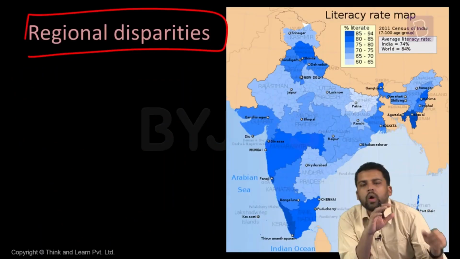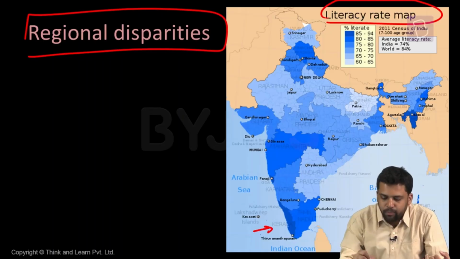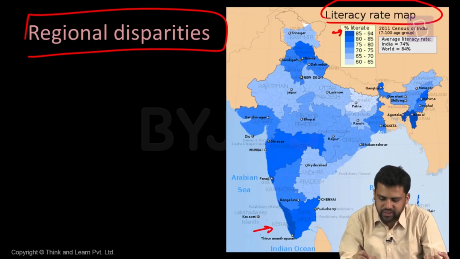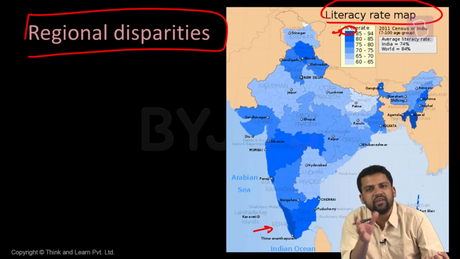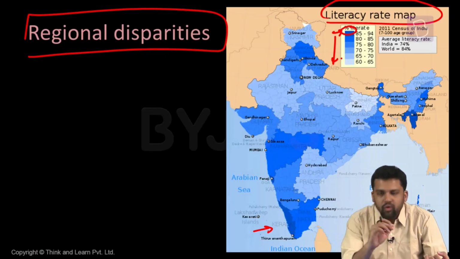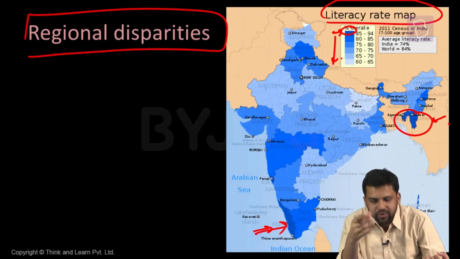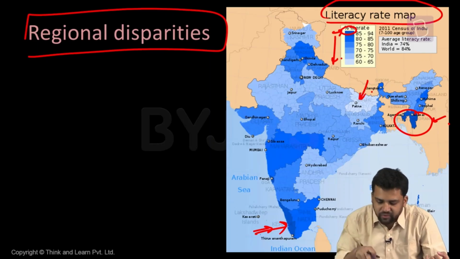First thing, regional disparity. On the screen you can see the map of India, which is the literacy rate map. The places which are deep blue denote very high literacy rates. For example, the deepest color indicates a literacy rate between 85 and 94%, and the lighter shades denote very low literacy rates. You can see regions in India with 85 to 94% literacy, places like Kerala, Mizoram and Tripura. But there are also places where the literacy rate is very low. For example, in Bihar, the literacy rate is between 60 and 65.